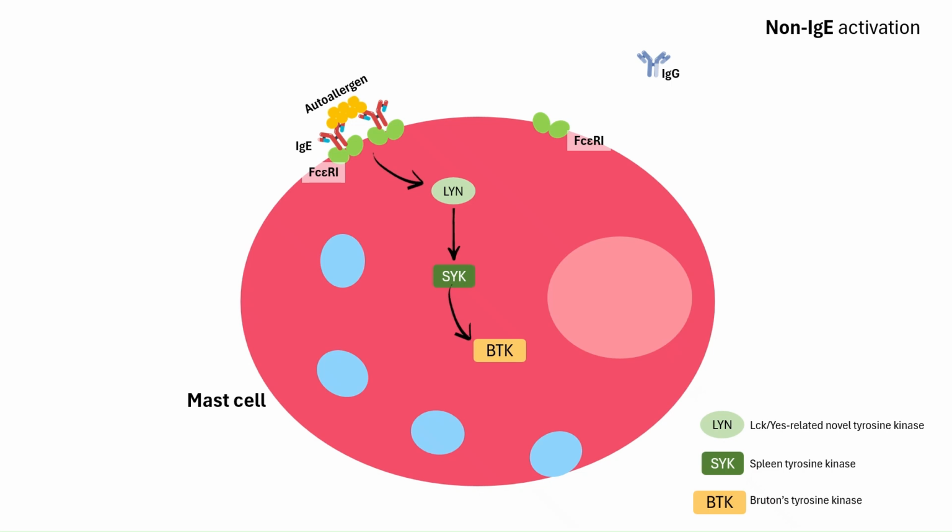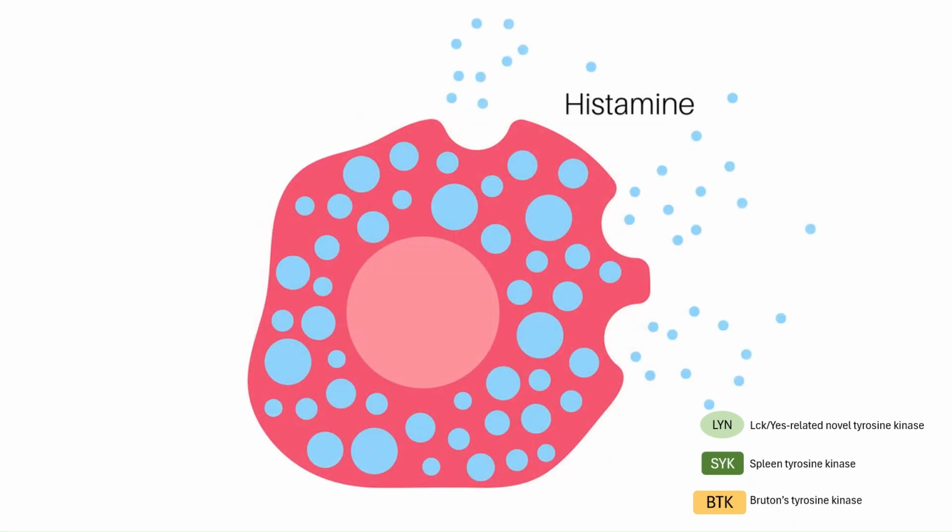In non-IgE-driven activation, also called type 2B autoimmune CSU, mast cells are triggered differently. Instead of allergens cross-linking IgE, the culprits are autoantibodies, usually IgG, that target either IgE itself or its receptor, Fc-epsilon-1. By binding and cross-linking these receptors directly, they can switch on the same signaling cascade. In some cases, complement proteins like C5a also join in, further activating mast cells. Once BTK is turned on, it drives mast cell degranulation and the release of histamine and other mediators.